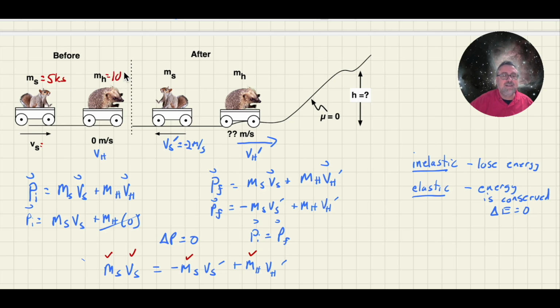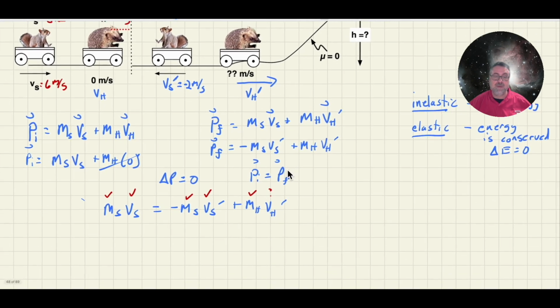Harry was 10 kilograms, and his velocity was 6 meters per second. All right, so I know the velocity of Sally after collision. I do not know the velocity of Harry after collision, but there's only one unknown, so I am good to go.